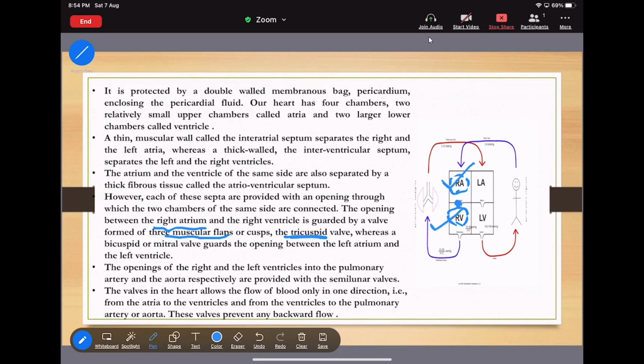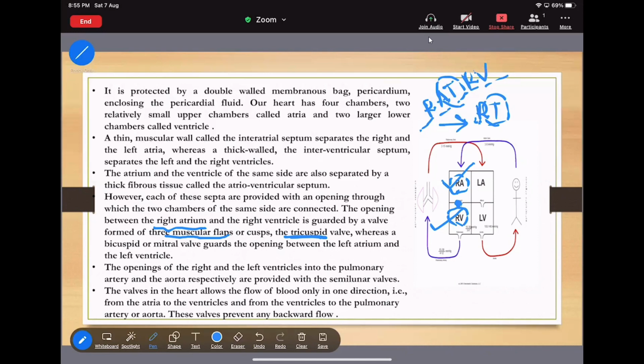That means RAT, right atrium tricuspid valve. RV, right ventricle. Or you can remember by what? RT. Right atrium and right ventricle have the tricuspid valve. Now move to the second point.